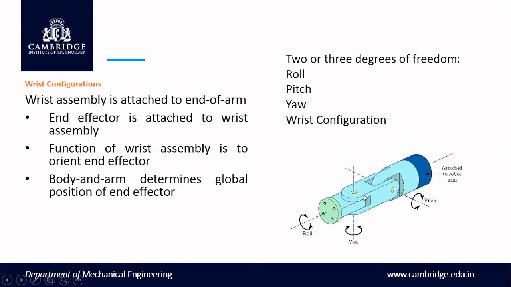Okay, now once again I am supposed to explain. Rolling can be done, yawing can be done, and then pitching can be done. Pitching is nothing but it can move up and down. And then it is attached to the end of the arm of the robot. This is called the wrist configuration of the robot. Okay, next, any doubts? If you are having any doubts, you can ask.